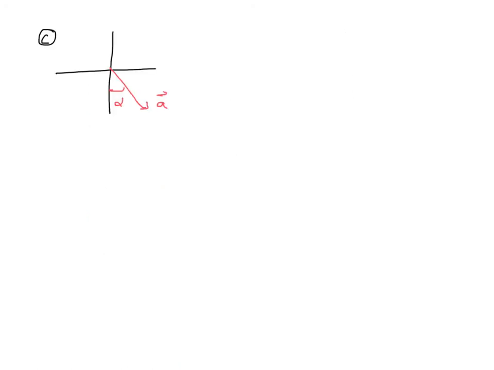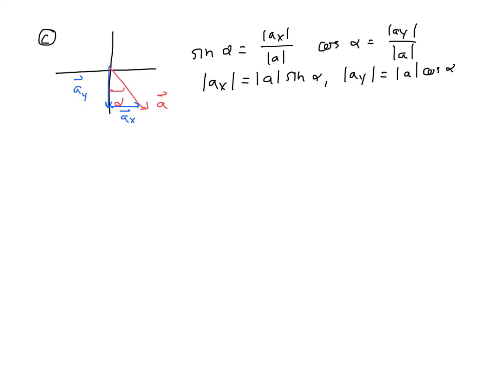Okay, so now I should just be able to write these results down. You should be pretty familiar with what I'm doing. Here's the picture and the components. And so now I have to play the game of the negative signs, and in this case, ax is definitely a positive number, ay is definitely a negative number, and so my final answer is the following. And again, if you want to put in the bars to make sure these are actually magnitudes, feel free to do that.